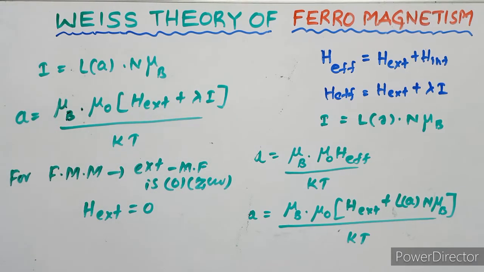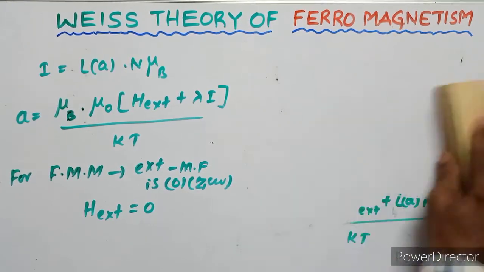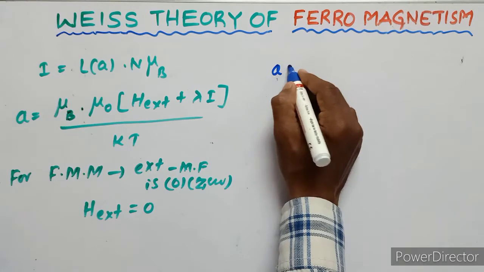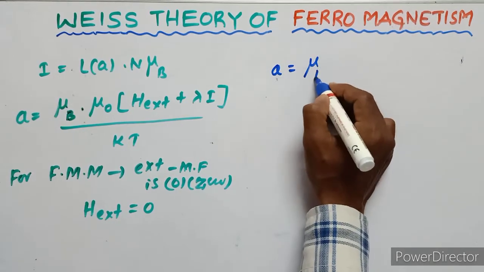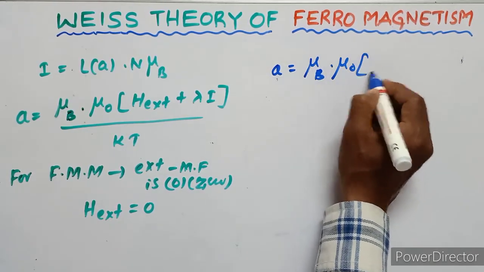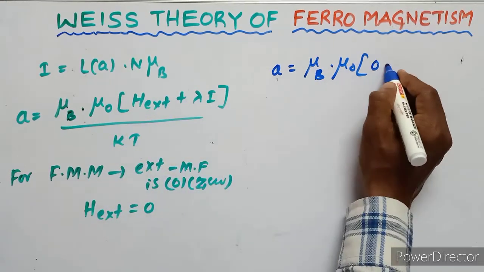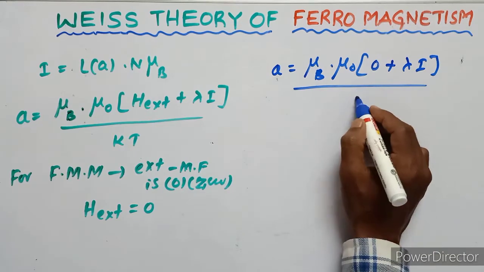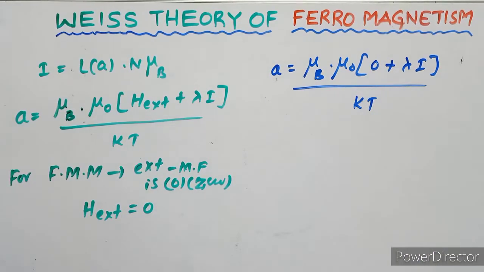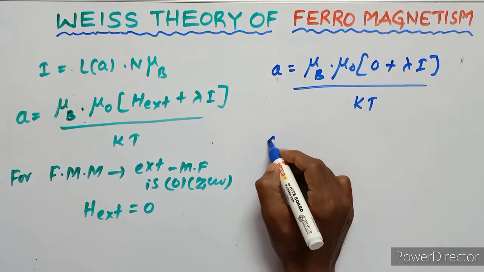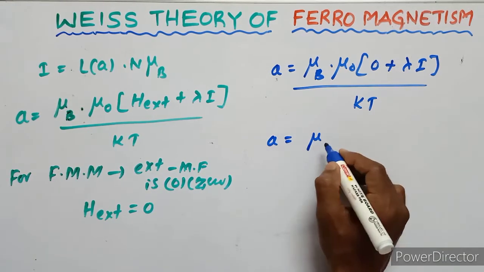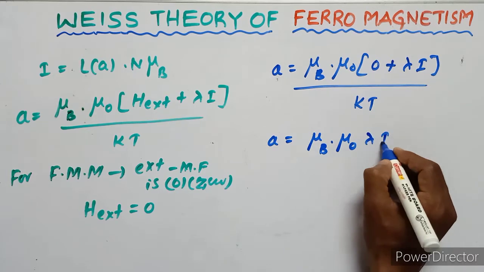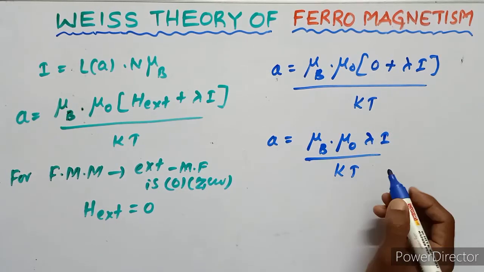Then A equals mu suffix B mu naught into H external, which is 0, plus lambda I, upon kT. So A equals mu suffix B mu naught lambda I upon kT.